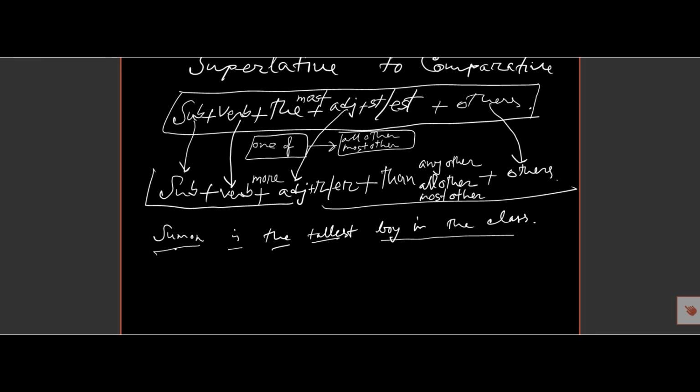We will transform it into comparative degree. So Shumon will be Shumon, and the verb will be the same, is, and the tallest will be changed into taller. The adjective takes ER as it is in the comparative form.